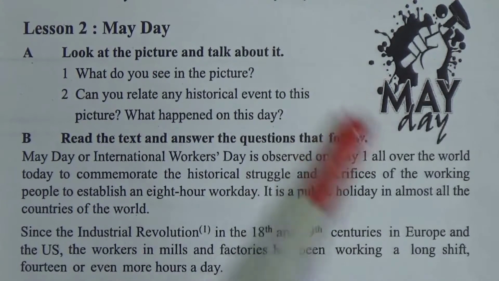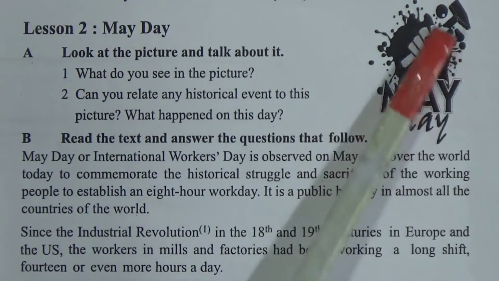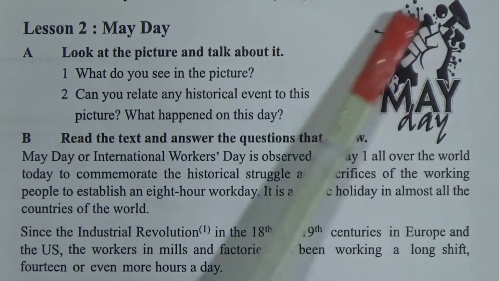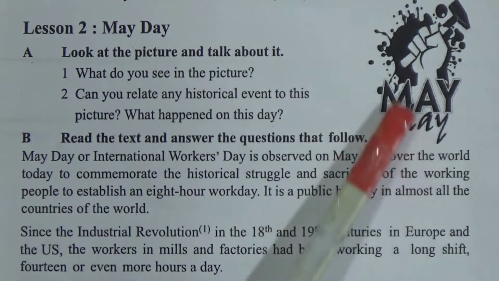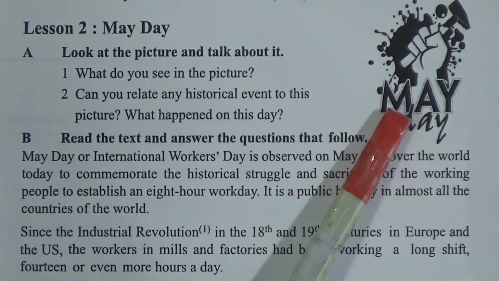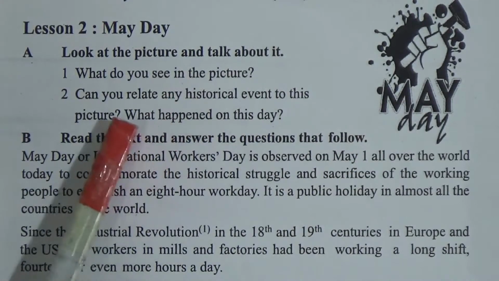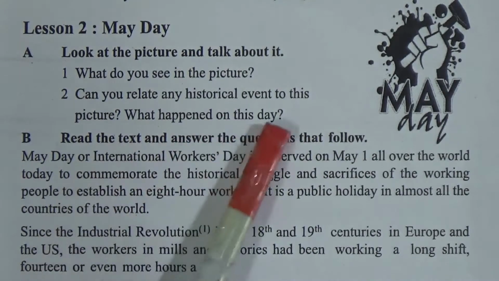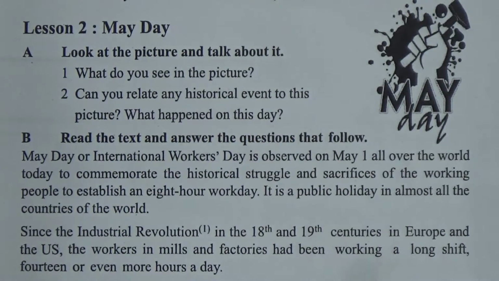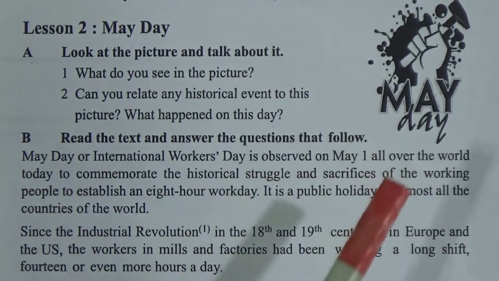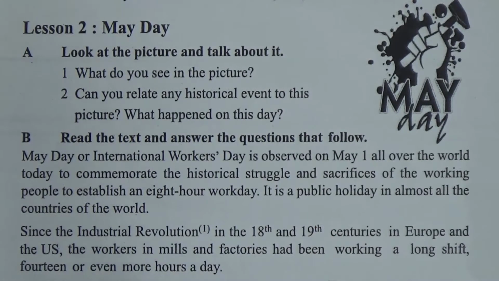Now look, in this picture, what can we see? We see a hand holding a hammer, and in the background there is blood, and below the hand there is an inscription, May Day. So this lesson is about May Day. And number 2, can you relate any historical event to this picture? What happened on this day? There is a historical event on May Day, that means it is the International Workers' Day on May 1. Today we will know about this history and what happened on this day.